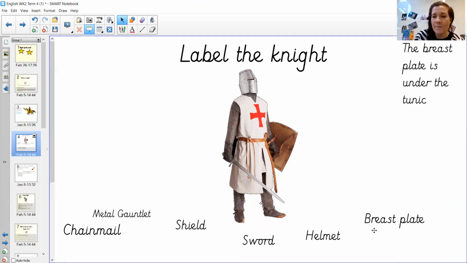And last one, again, we had to look this one up ourselves, is a breast plate. Oh, and I've noticed in plate, it's got one of those split digraphs that you were thinking about last week. So maybe you could tell your grown-ups what split digraph that is.